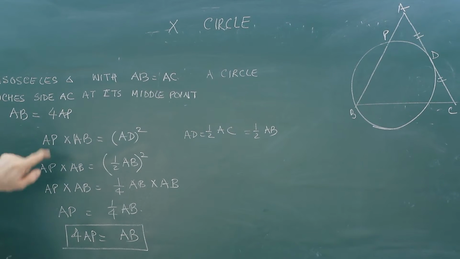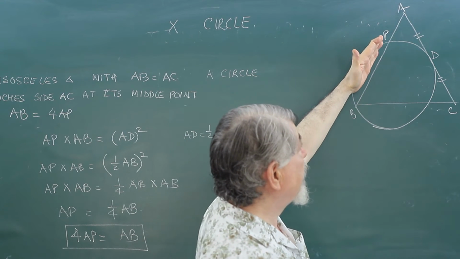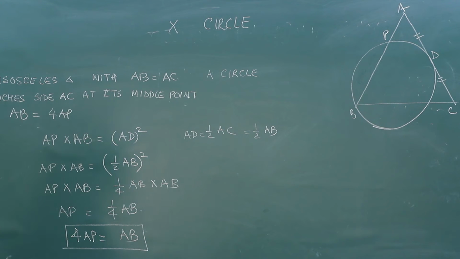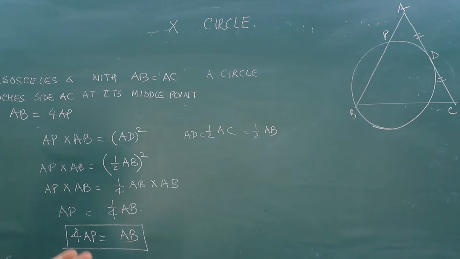That is what we wanted. AB is 4 times AP. Once again, ABC is an isosceles triangle in which AB is equal to AC, and a circle is drawn passing through the vertex B of the triangle and touches the line AC at its midpoint D. That means AD and CD are equal, and AD and CD are both tangent to the circle.